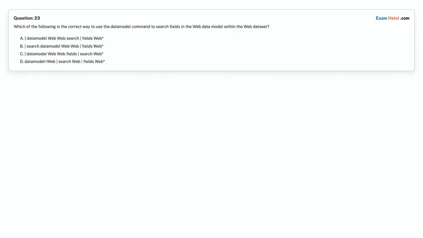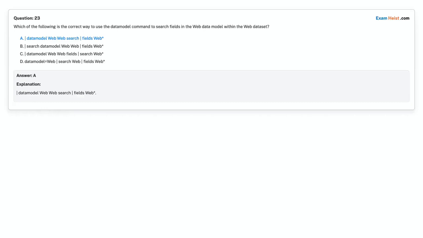Option A. Data model web search, fields web. Option B. Search data model web, fields web. Option C. Data model web fields, search web. Option D. Data model equals web, search web, fields web. Choose the correct answer. Correct answer is option A. Data model web search, fields web.